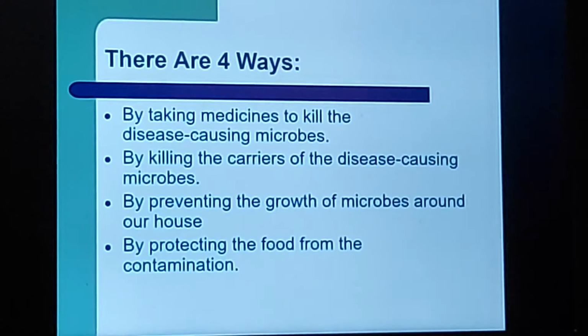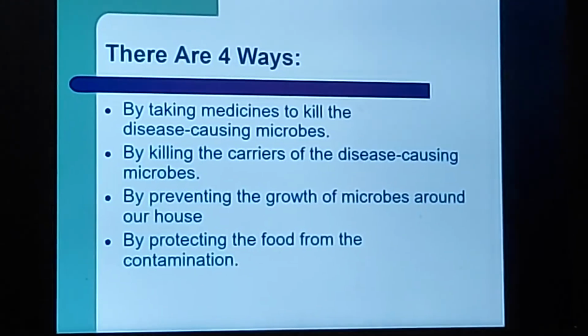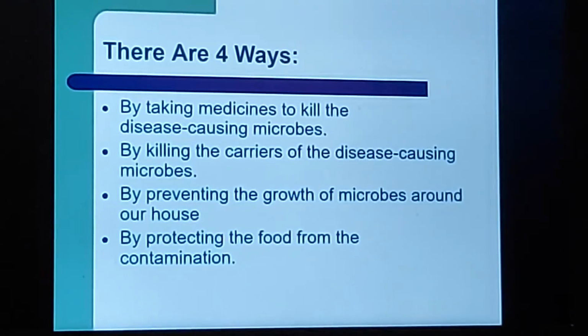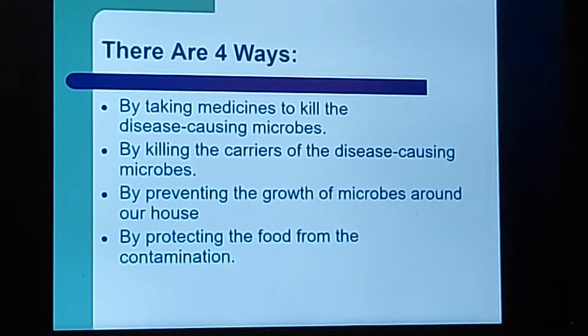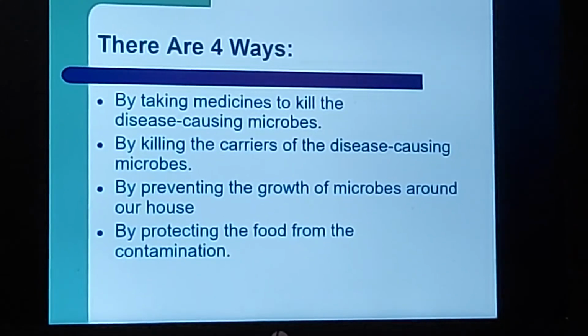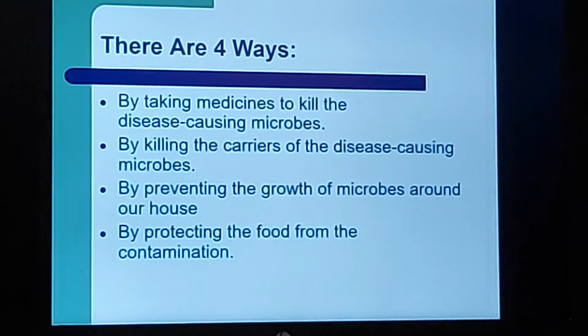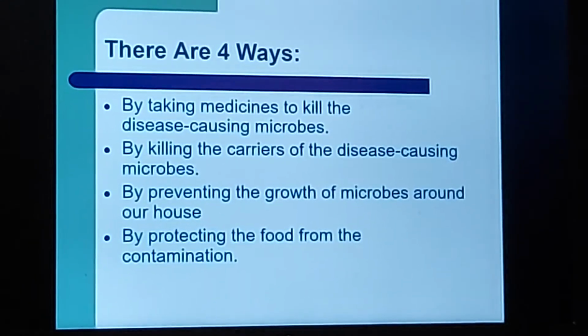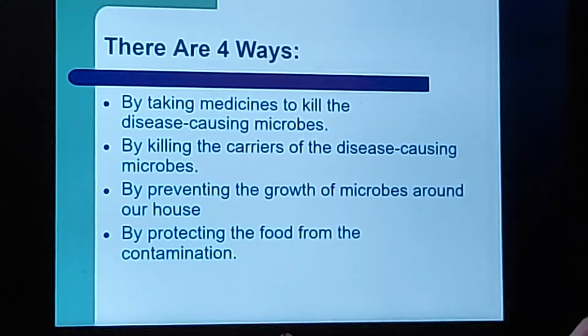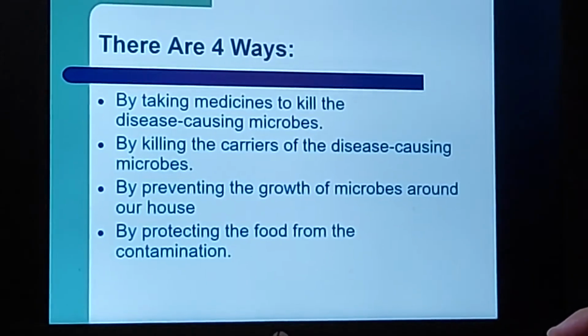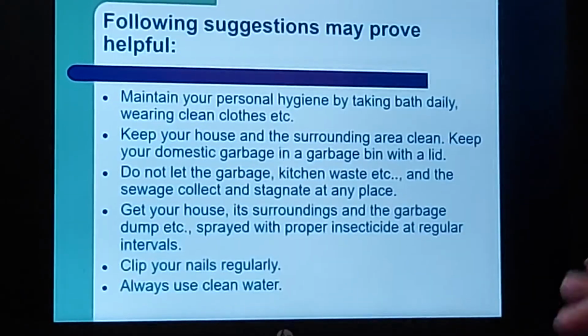Second, by killing the carriers of the disease causing microbes. Third, by preventing the growth of microbes around our houses. And fourth is by protecting the food from contamination. So if these 4 things are followed in our daily life, we can prevent diseases to a large extent.